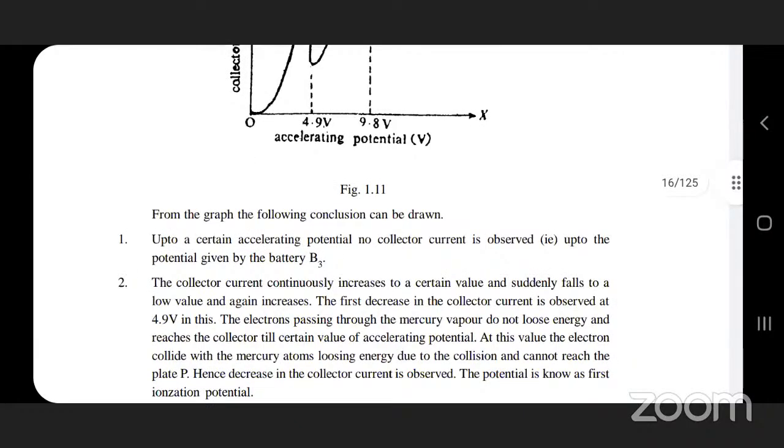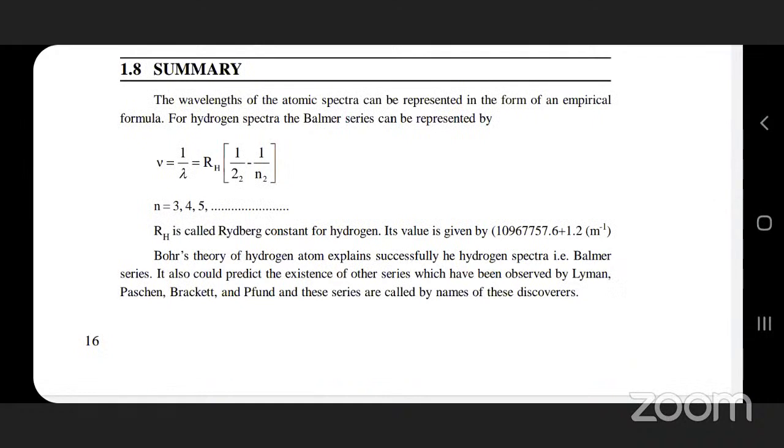So for the wavelength of atomic spectra, there is an empirical formula: nu bar equals 1 by lambda equals RH, the Rydberg constant, times 1 by nf square minus 1 by ni square.